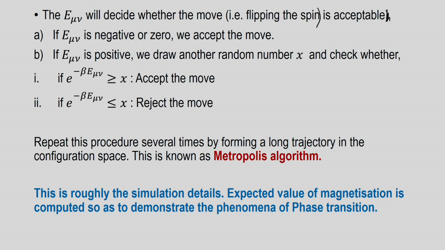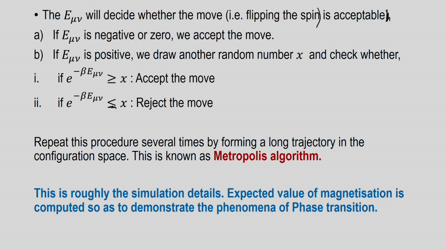We define certain conditions. If E mu nu is negative, that is, because of this flip the energy is minimized, then we accept the move immediately without any further condition. Even if E mu nu is positive, we draw another random number x and check whether exponential of minus beta E mu nu is greater than x. If it is greater than or equal to x, then of course you accept the move; if it is less than x, then you reject the move. You can't have both greater than or equal to and less than or equal to.